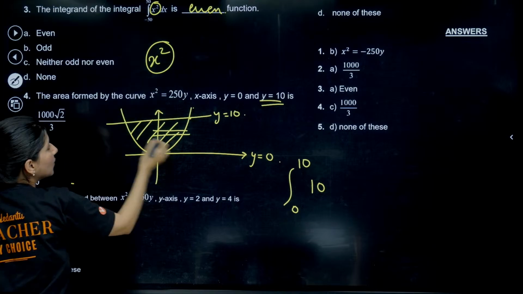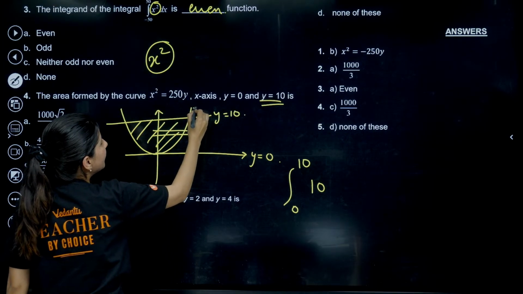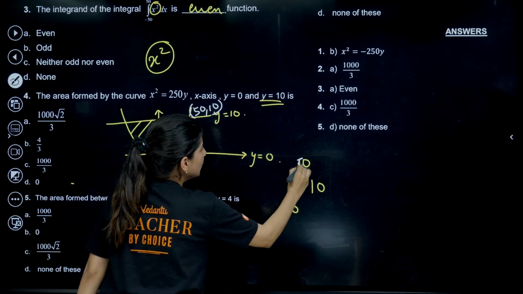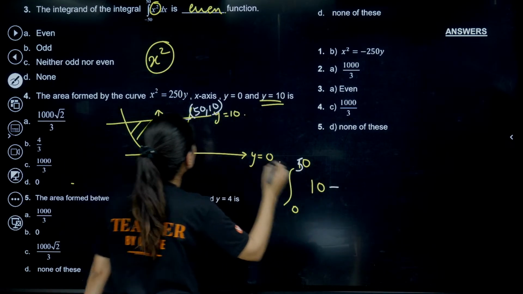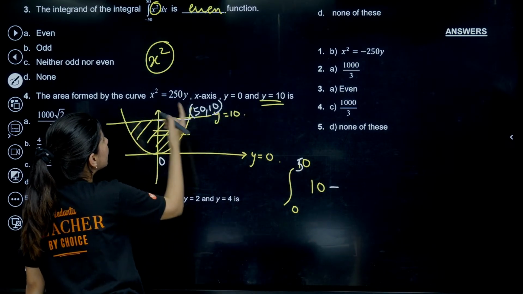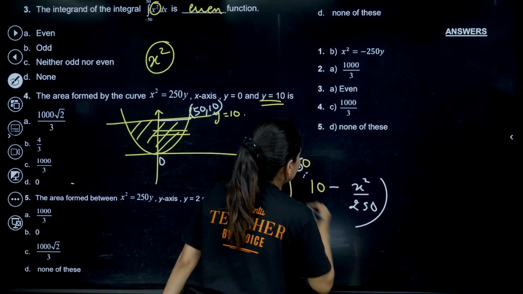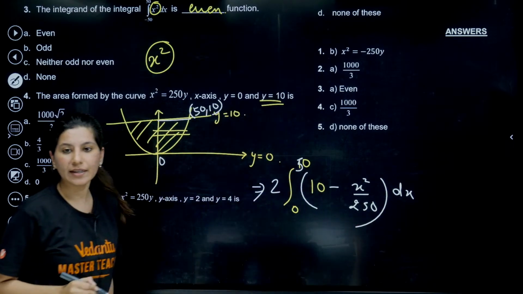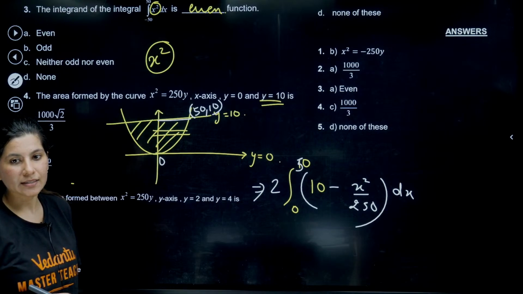When y is 10, calculate the value of x. So 2500, so x is 50, right? 50 comma 10, correct? So from 0 to 50 you need to integrate: upper curve is 10 minus lower curve x square by 250, dx, and you should be multiplying. This is the required area, right?